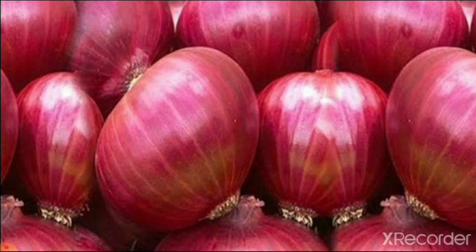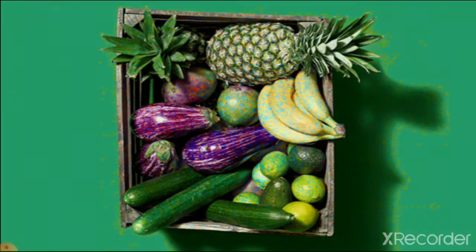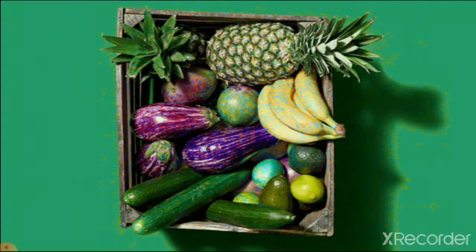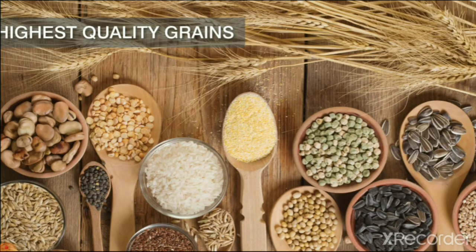Then onion. We learned that onion is a root of the plant. In this lesson, we also see the different types of onion, white onion and green onion, and this onion we use in our food regularly. Then let's see the next one. It is a vegetable basket, and fruits also: pineapple, papaya, banana, brinjal and many others. Then we learn about cereals in this lesson. Here you can see the picture of pulses. Which pulses are there? Green peas, dry peas and many others.